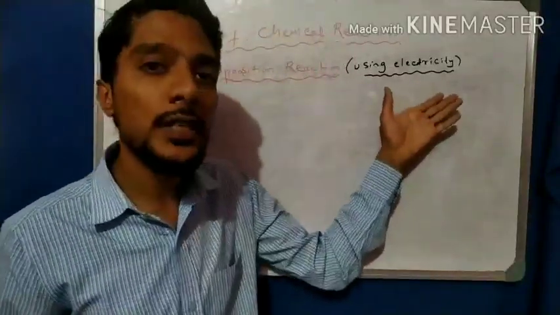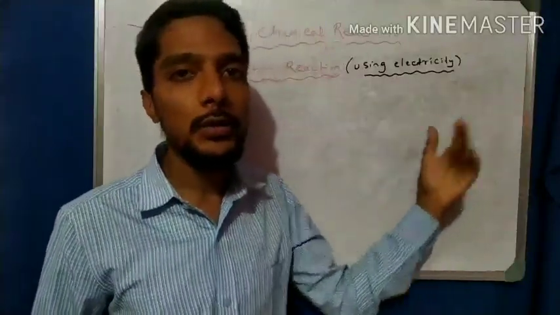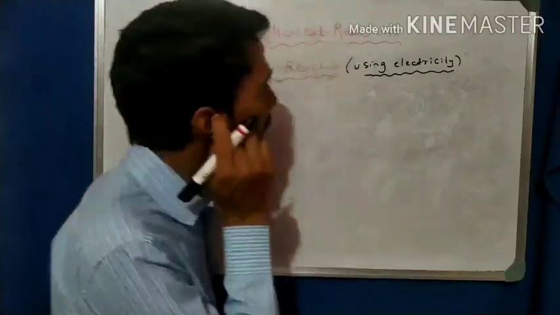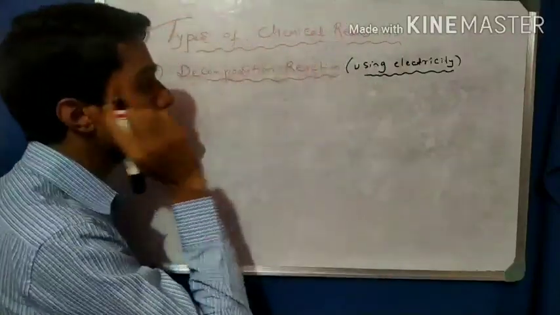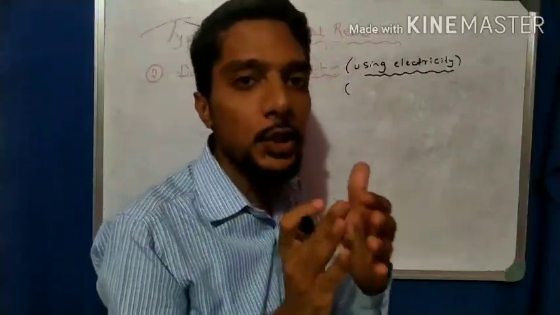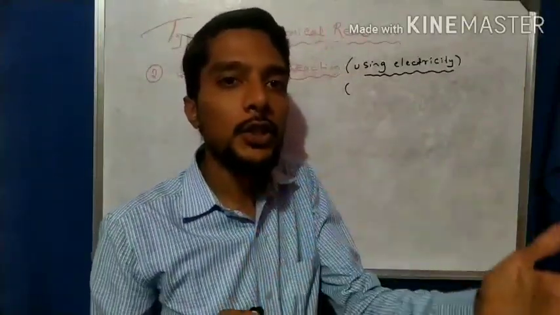The reaction in which electricity is used to break down the substance into two or more substances. This process is commonly used for water. The breakdown of water, H2O, gives H2 plus O2.